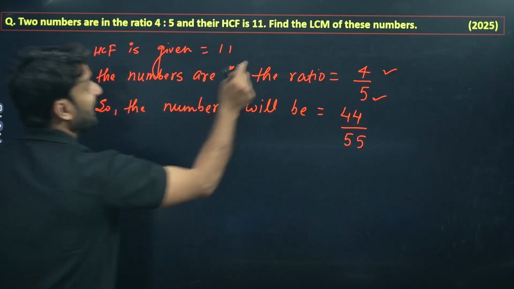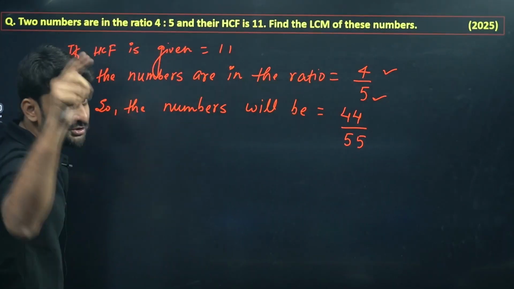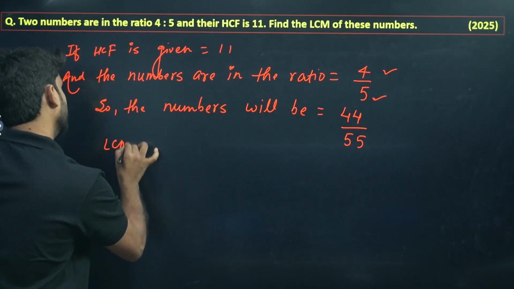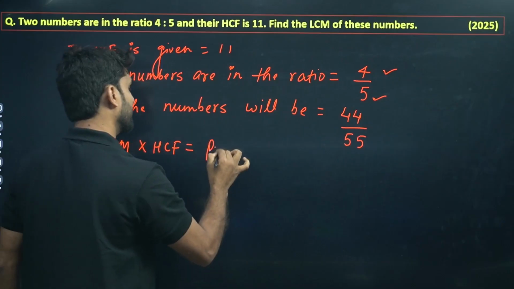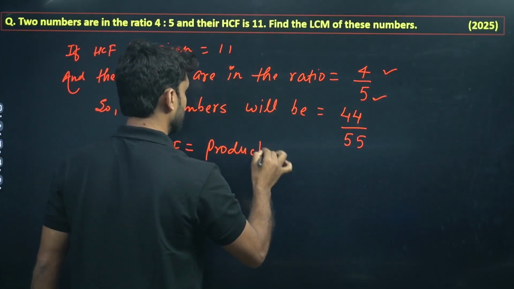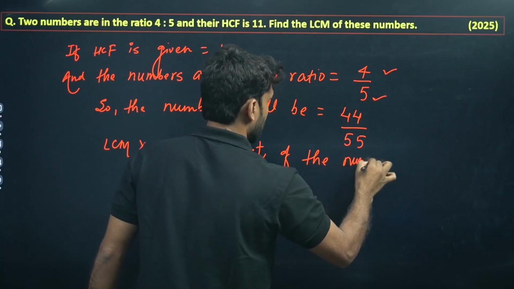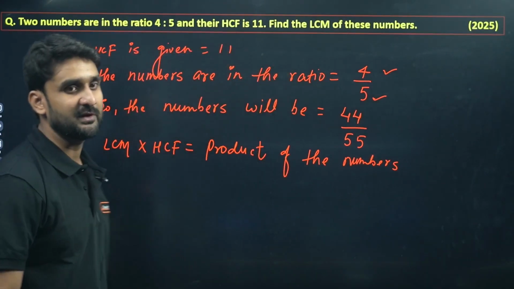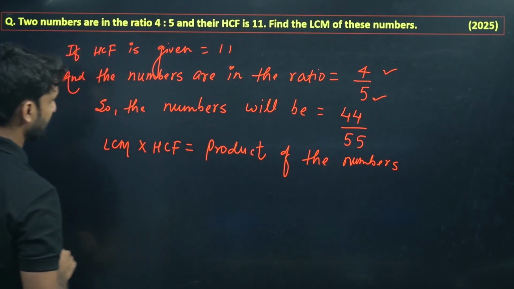Right. Now find the LCM of these two numbers. We have the theorem, the relationship between HCF and LCM. The product of the LCM and HCF of any two numbers is equal to the product of those numbers. Okay, so this is the theorem. This is the relationship between HCF and LCM. So by using this relationship, we can find the result.